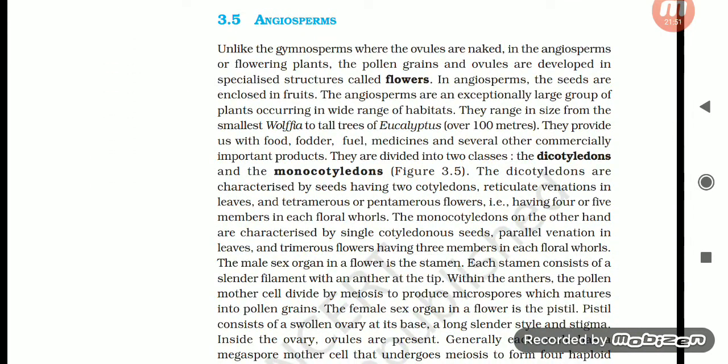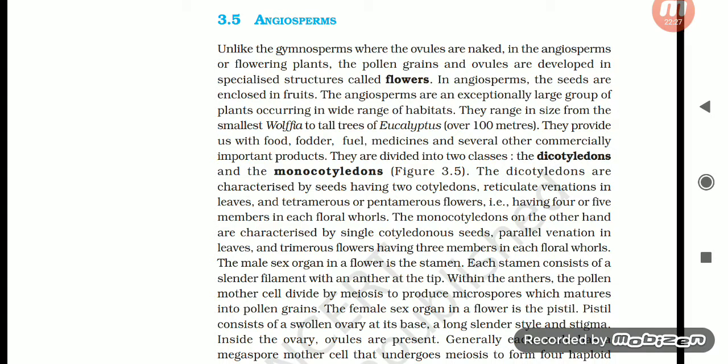Angiosperms. Unlike the gymnosperms where the ovules are naked, angiosperms are flowering plants. The pollen grains and the ovules are developed into specialized structures called flowers. In angiosperms, the seeds are enclosed in fruits. The angiosperms are an exceptionally large group of plants occurring in a wide range of habitats. They range in size from the smallest Wolffia to tall trees of Eucalyptus over 100 meters. They provide us with food, fodder, fuel, medicines, and several other commercially important products. They are divided into two classes, the dicotyledonous and the monocotyledonous.